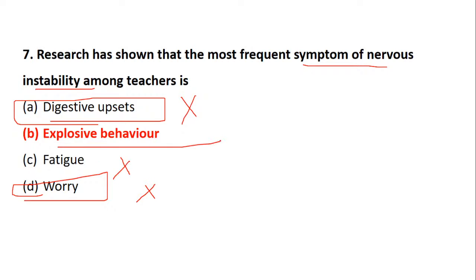But explosive behavior, now what is explosive behavior? It means certain incidents of aggressive or violent behavior, frustration at the workplace, or verbal outbursts. These things can result in teachers' instability, and that is the reason it is called explosive behavior. Okay.